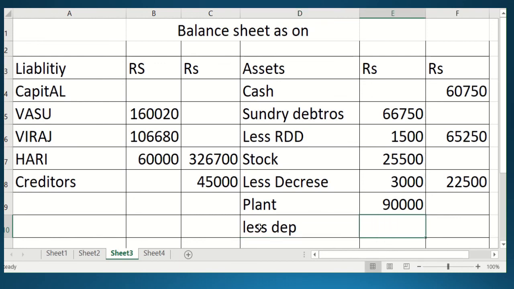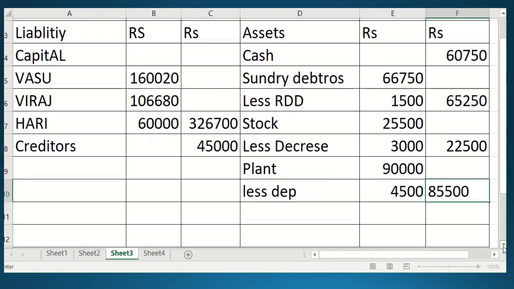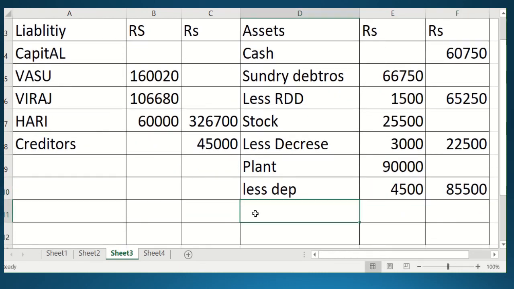It was depreciated by 5%, so 10% is 9,000, 5% will be 4,500, and you have to deduct it, and you will get the final amount 85,500. Basic minus and plus I am not going to do, student, you have to check by yourself.